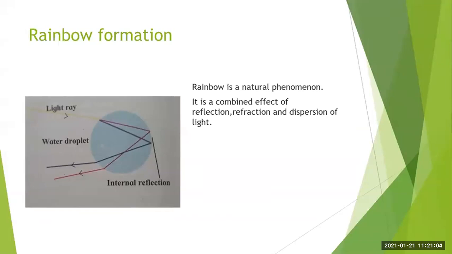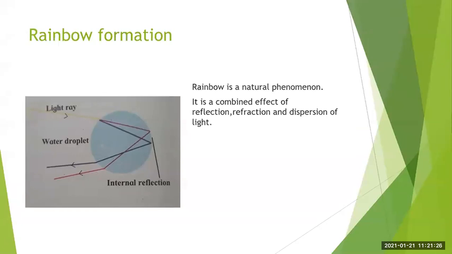Then the second refraction occurs when the light rays come out from the droplet. In between, the light gets dispersed and the total internal reflection occurs. So all these three processes together produce the rainbow.